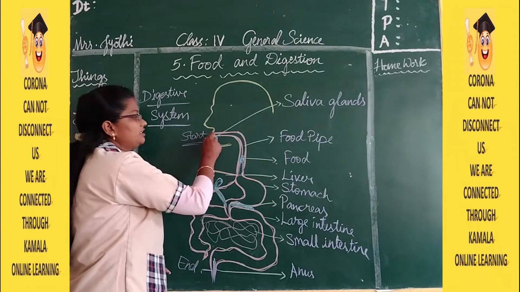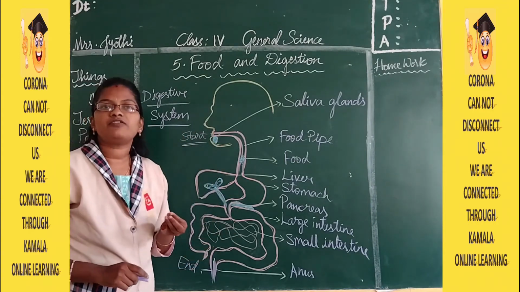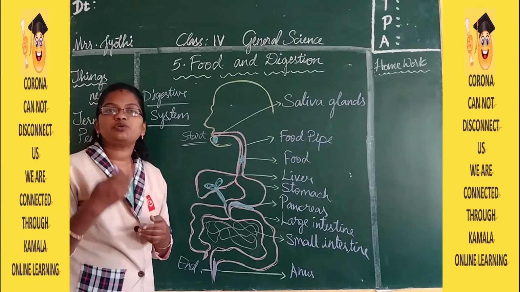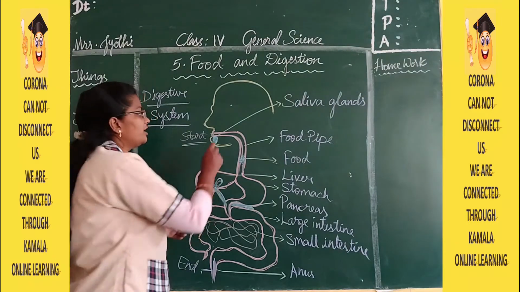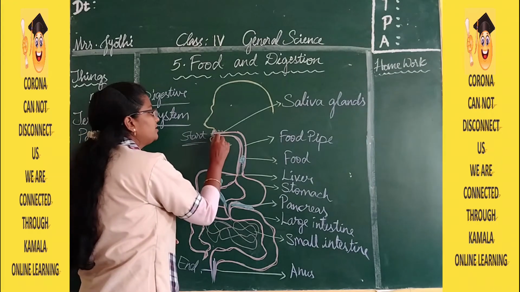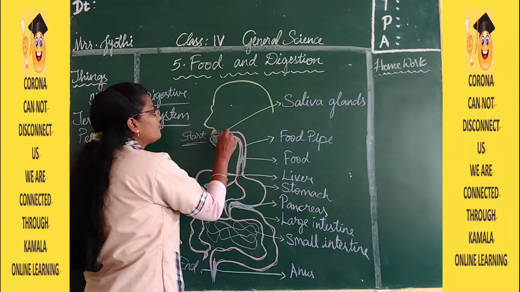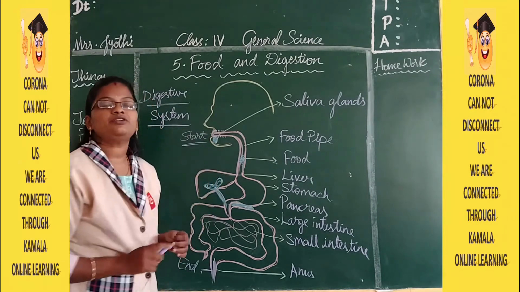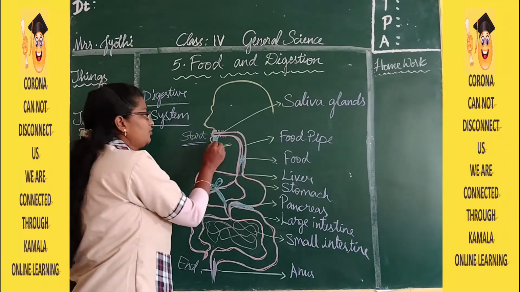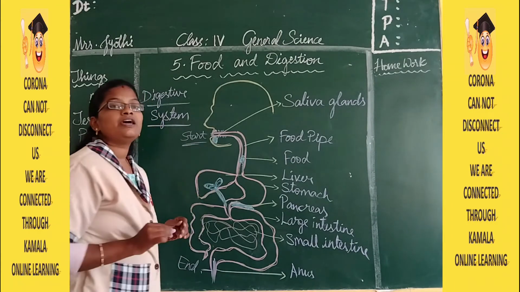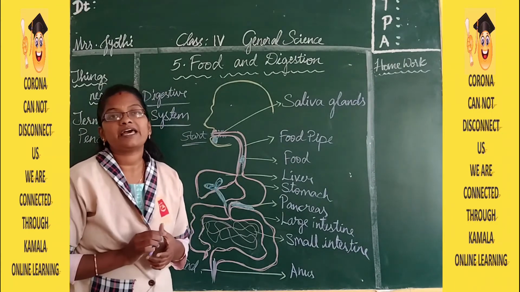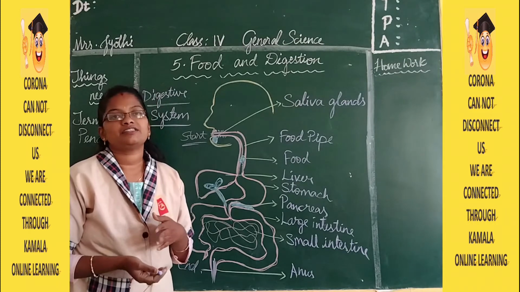Once we put the food in our mouth, we are going to chew it with our teeth. With the help of the teeth present on the upper jaw and lower jaw, we chew it into tiny pieces. Here you have the blue colored part, and those are the salivary glands.